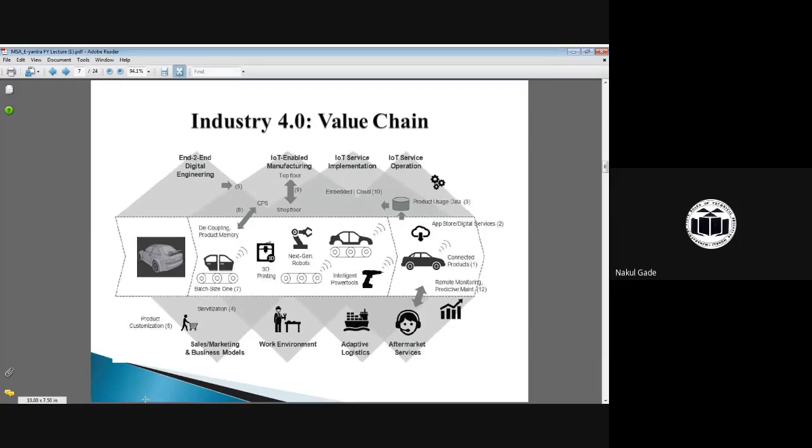And if you take the example of Lamborghini or Ferrari, this is a total man-made vehicle. So that's why the price of that particular vehicle is higher than the automated vehicle.